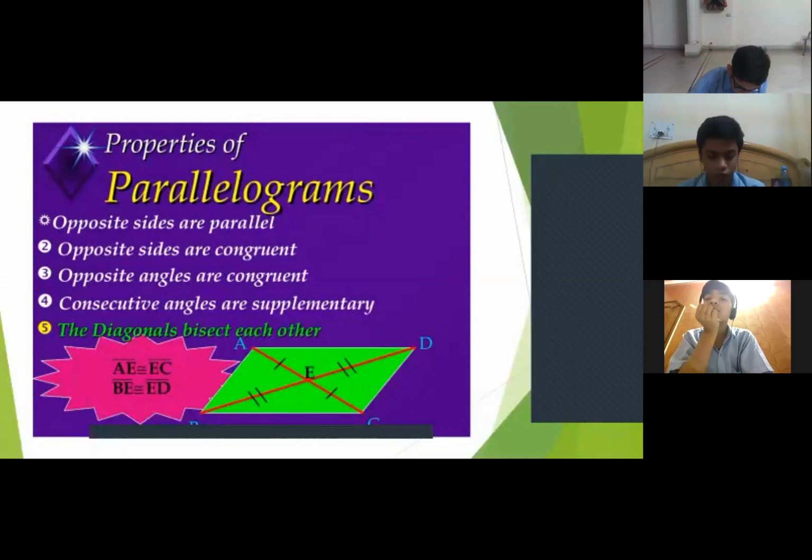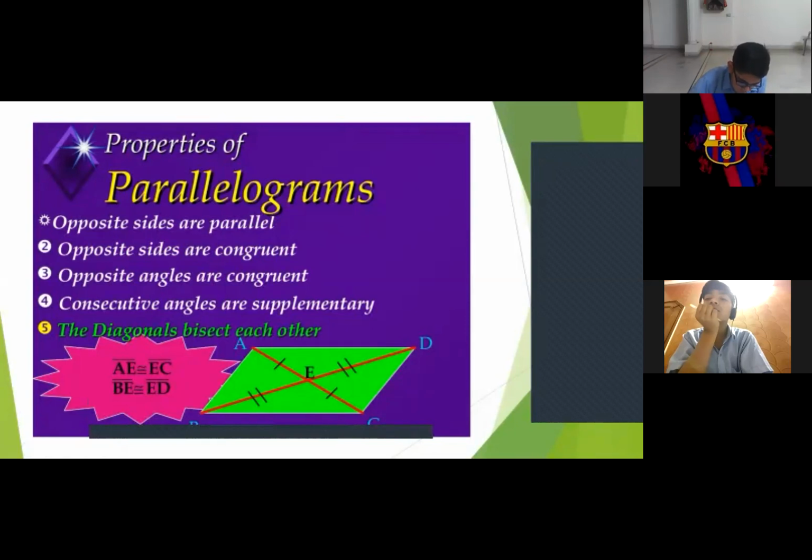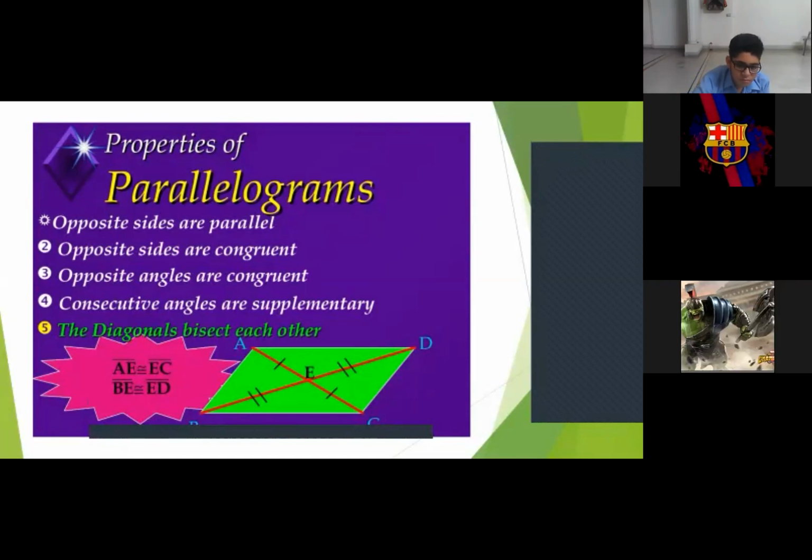Am I clear, children? Shreyash, are the properties clear? Yes, ma'am. Very good. Tanish, are the properties clear? Tanish, I don't know whether he's there or not. Apurva. Yes, ma'am. Properties are clear. We are going to apply this in the next class.